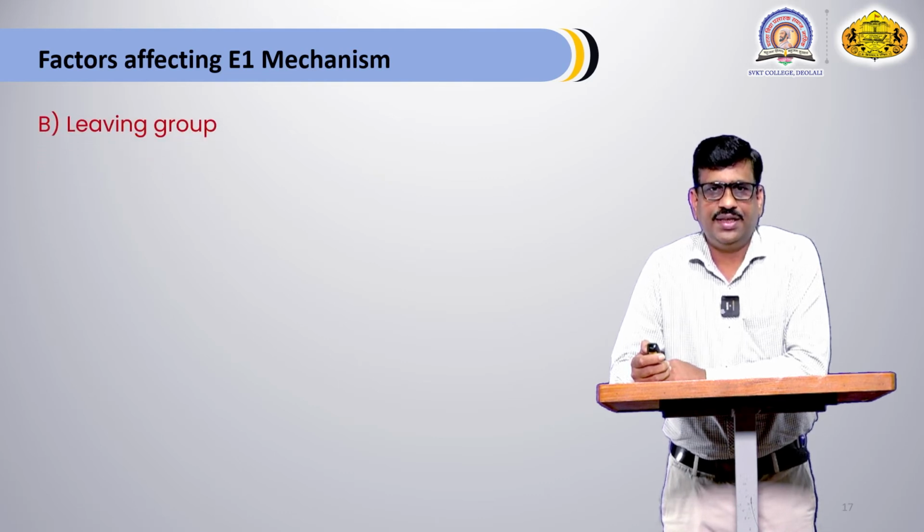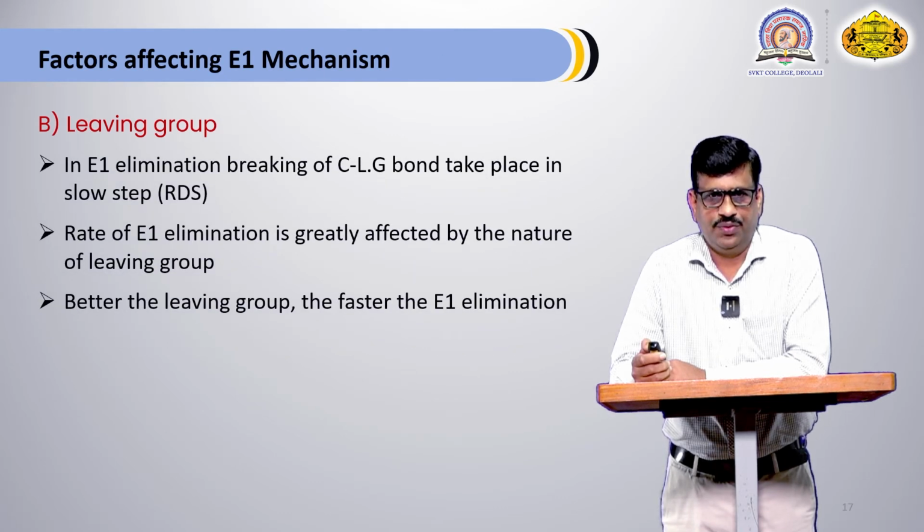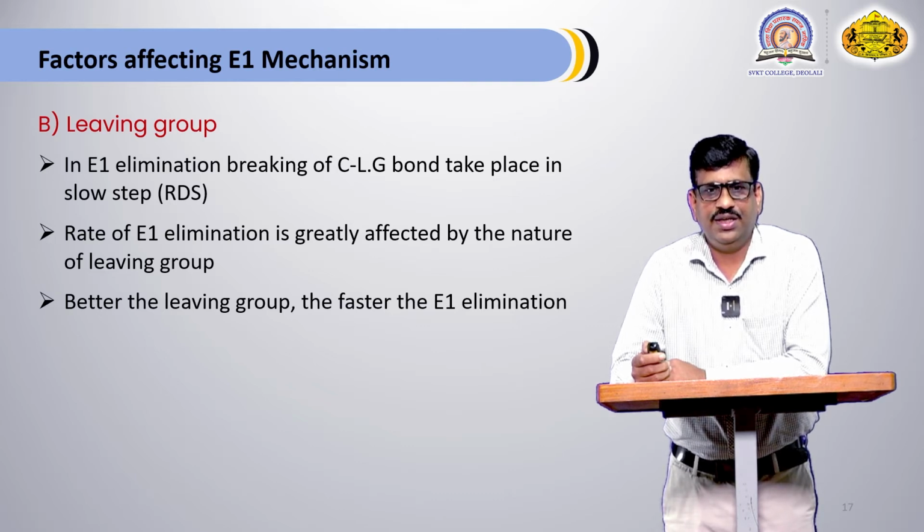Now, the second factor that affects the E1 mechanism is the leaving group. As the size of the leaving group increases, the E1 elimination also increases. In E1 elimination, breaking of the C alpha leaving group bond takes place in the rate determining step, or slow step. The rate of E1 elimination is generally affected by the nature of the leaving group. The better the leaving group, the faster is the E1 elimination.